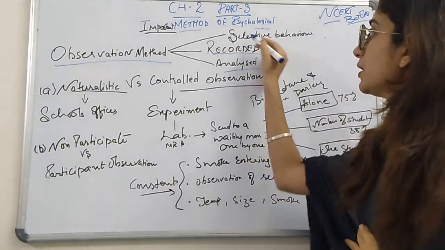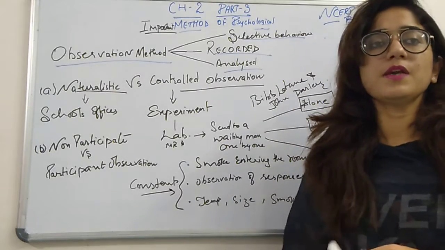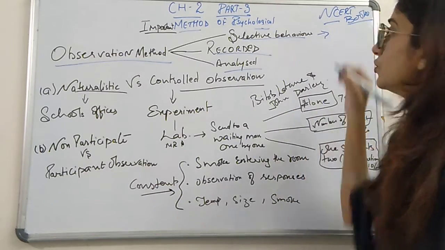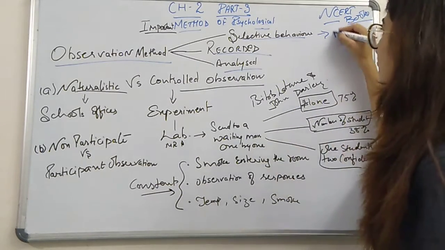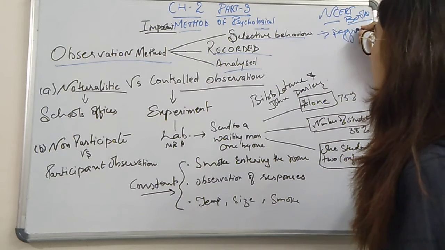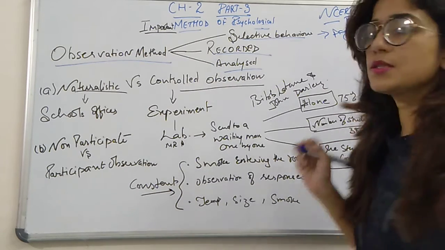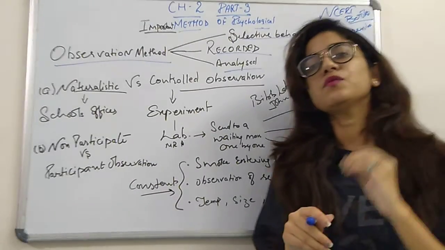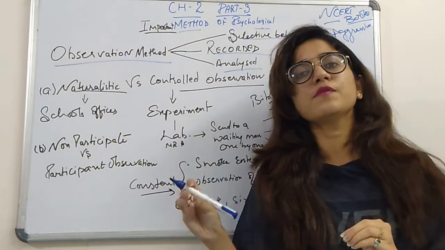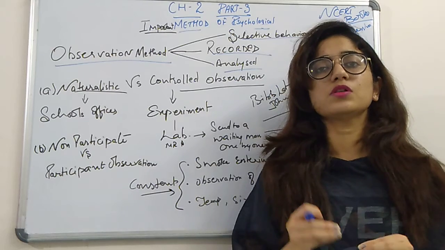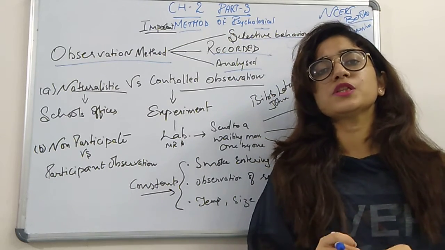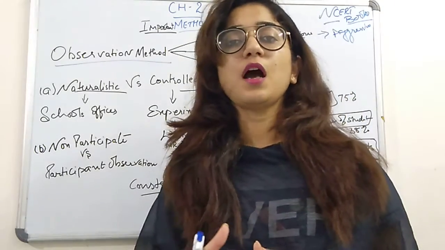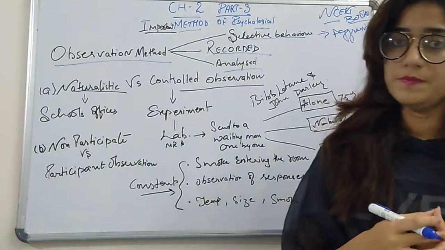Like we select a behavior of a person. The behavior should be selected based on what kind of behavior we want to study, whether we want to study the aggression level or the aggressive behavior of a person. When we need to study aggressive behavior, we keep an eye on particular behaviors which cause irritation, or the situation in which a person's perspective has been checked, in which his patience level will be checked.